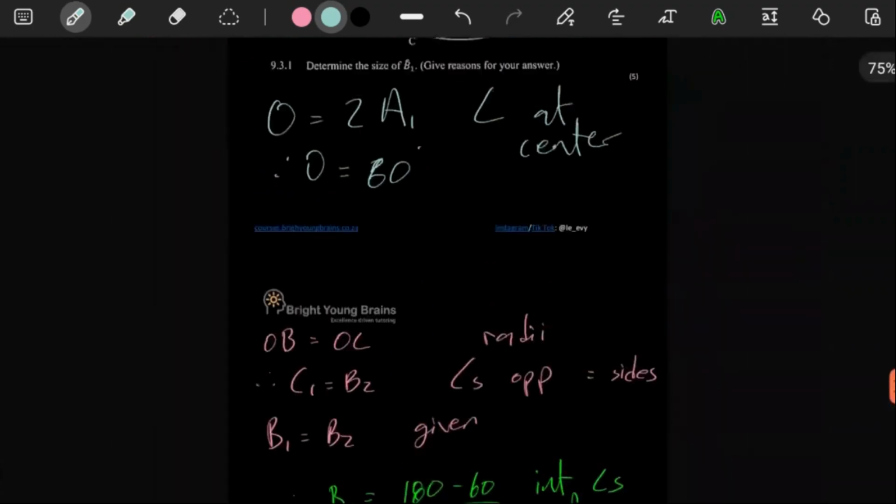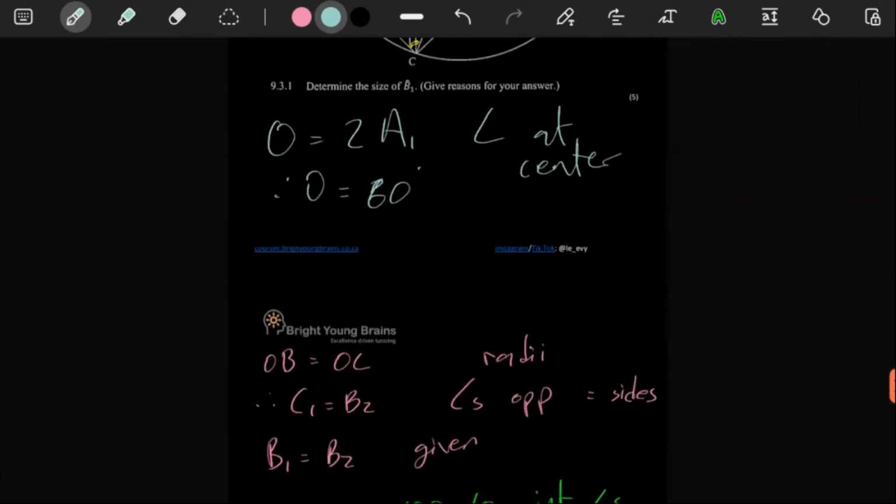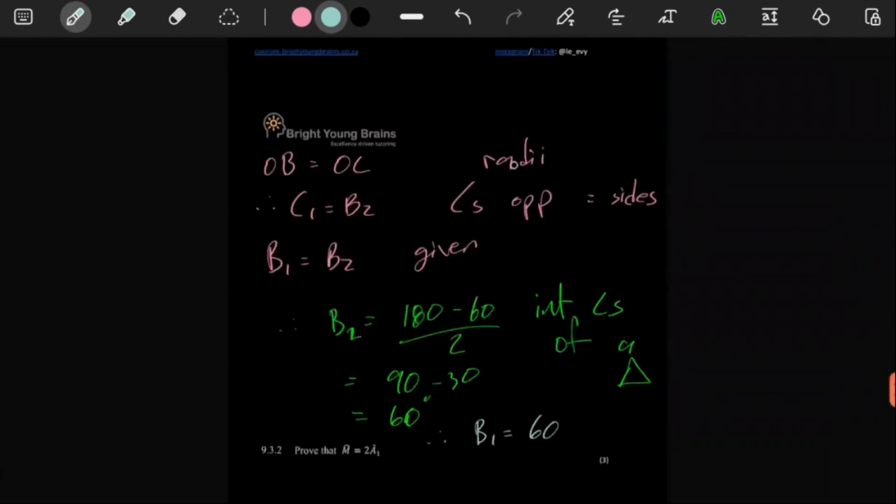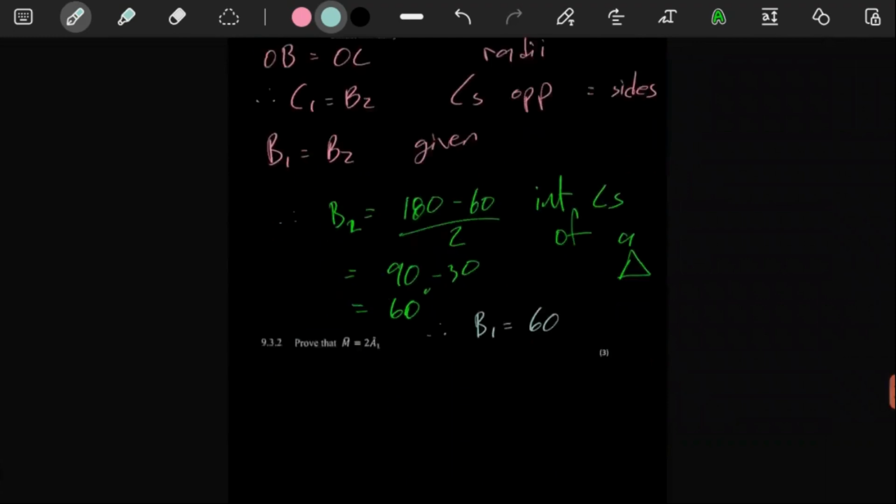So you can see this is a 5-mark question because you see a lot of the stuff here. You see angles at the center of a circle, isosceles triangles, information given, interior angle of a triangle. So all that is going to add up to your 5 marks.